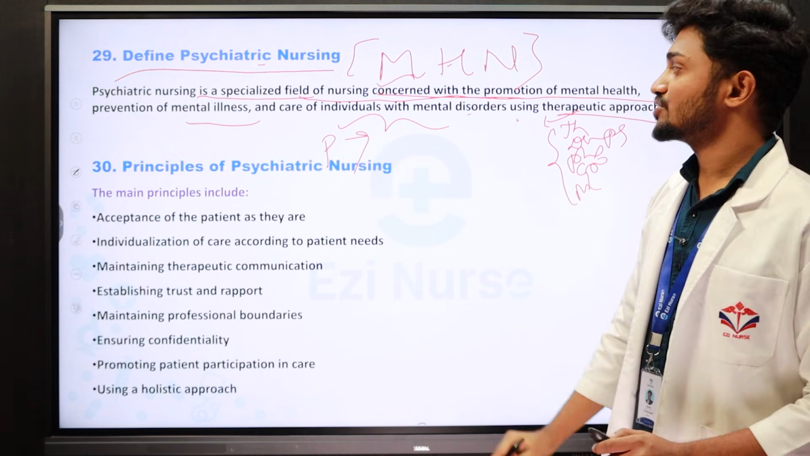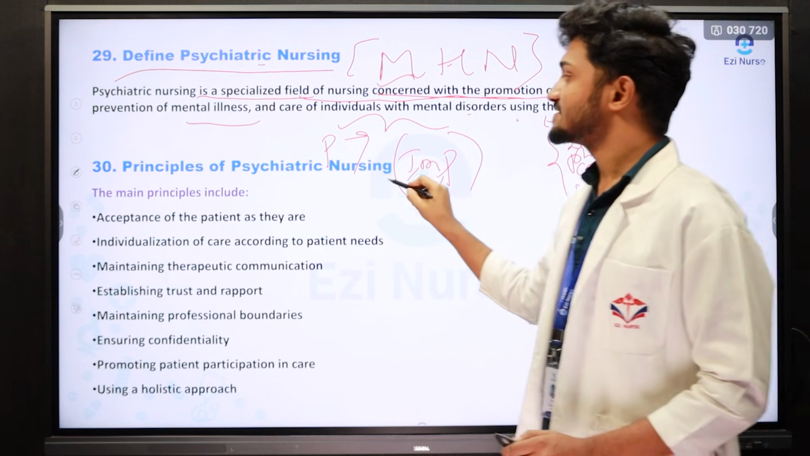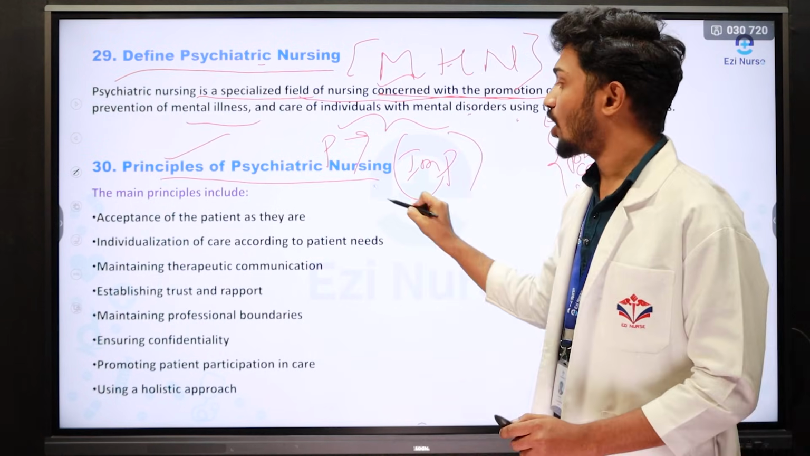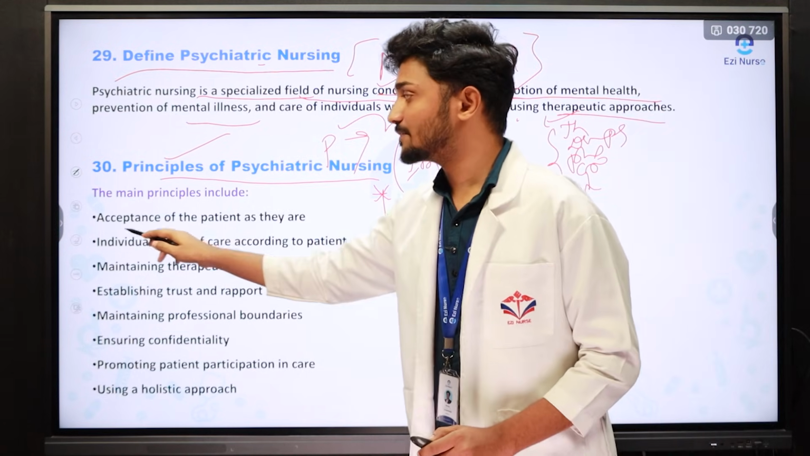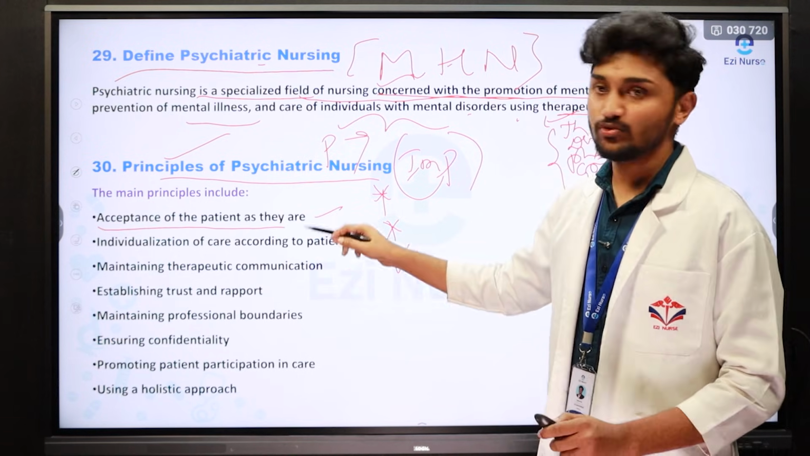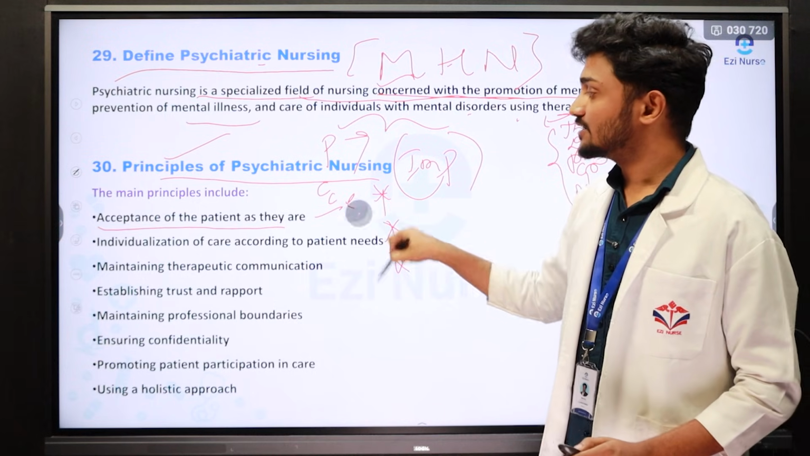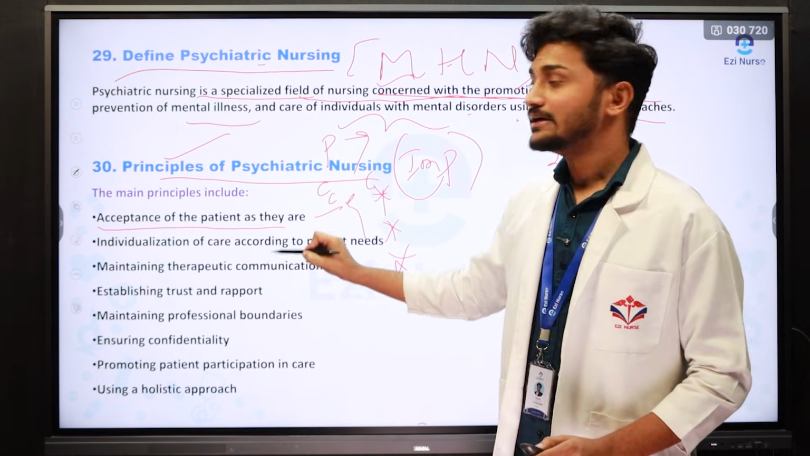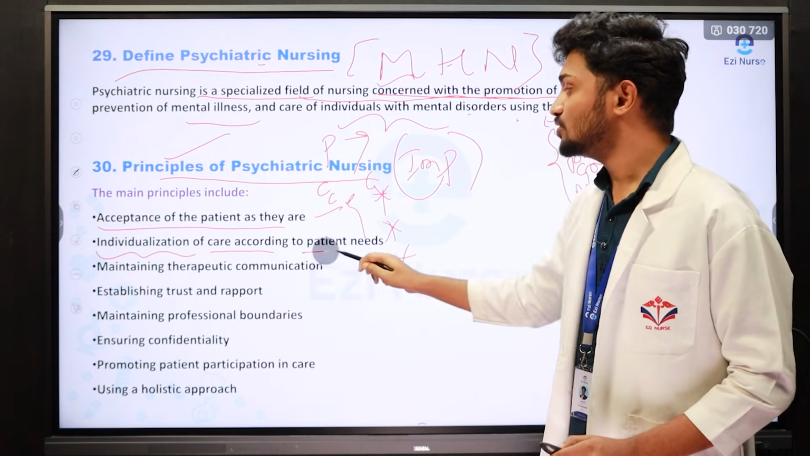Then the next question, a very important question: principles of psychiatric nursing. While writing the principles, you need to write point by point. What is the first principle? Acceptance of the patient as they are. It means we have to accept the patient how they are, irrespective of caste, creed, gender, or color. We need to accept the patient instead of doing discrimination. The next one is individualization of the care according to the patient's needs.